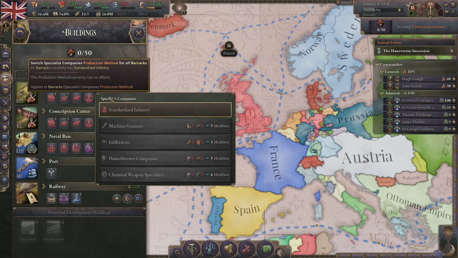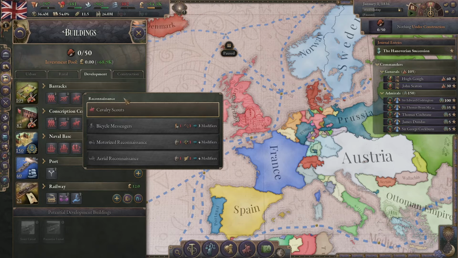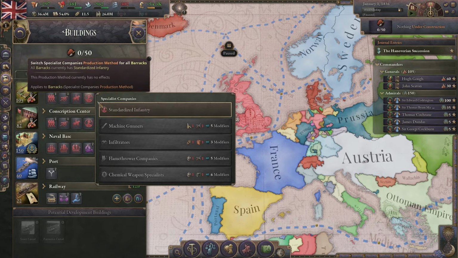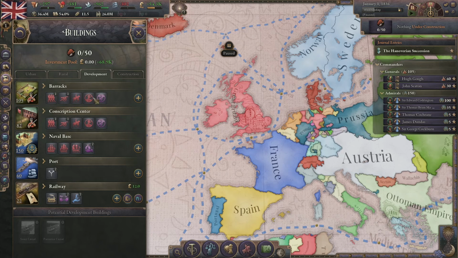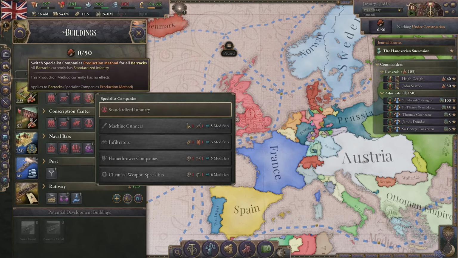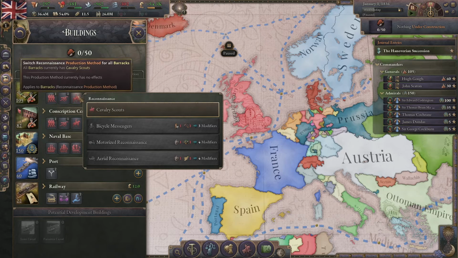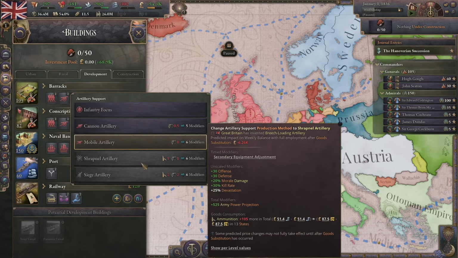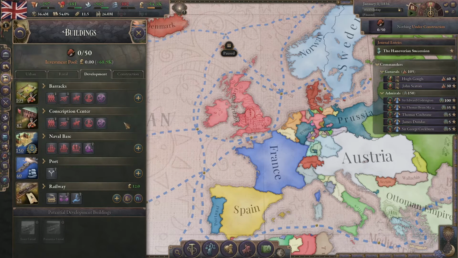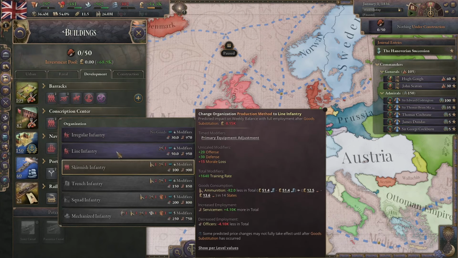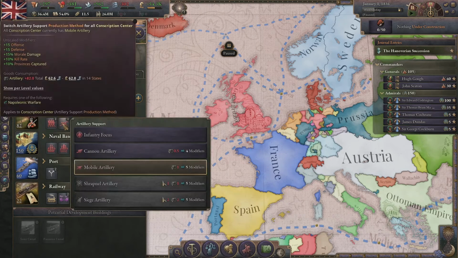Being able to switch out your specialist companies or your reconnaissance companies, you are stuck with cavalry, scouts, and standardized infantry. And I forgot to mention this before, but peasant levies disallows being able to have specialist companies, reconnaissance. You can only go up to mobile artillery, you can't have shrapnel or siege. And you also can't go further than trench warfare, which isn't too bad, but for the conscription centers, you can't go further than line infantry and you can't have any artillery.